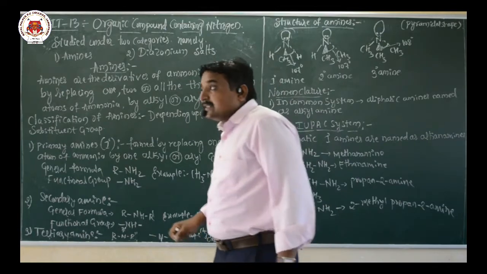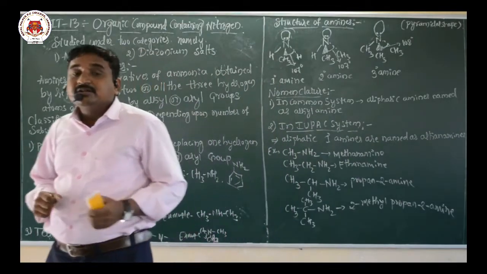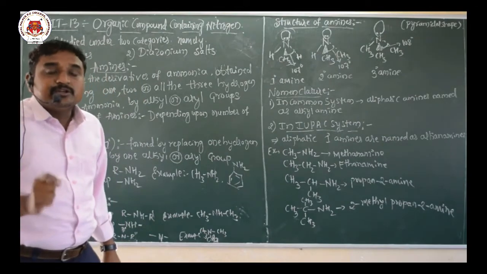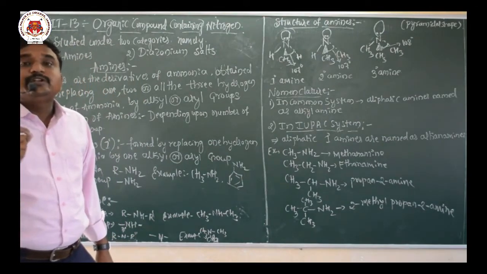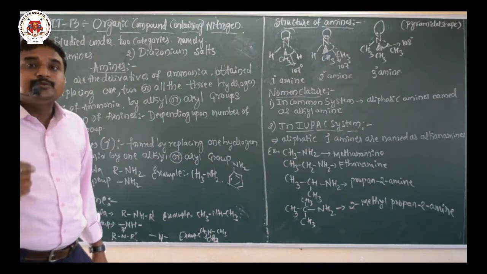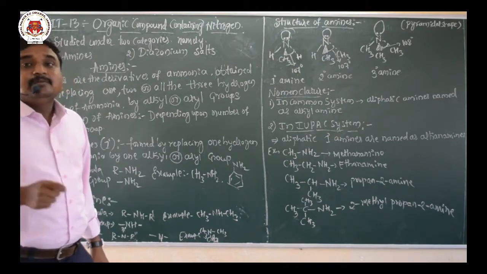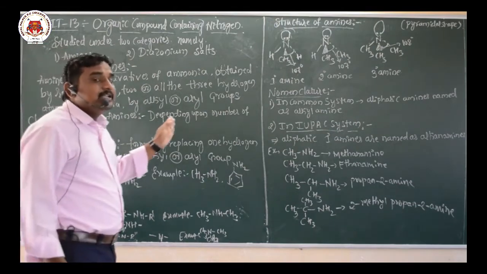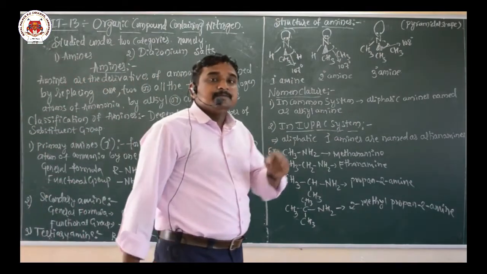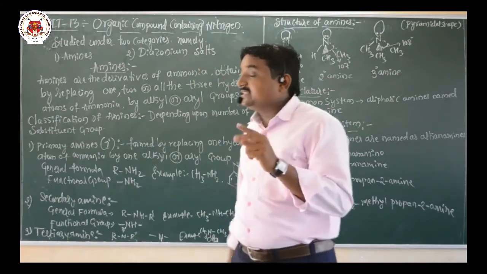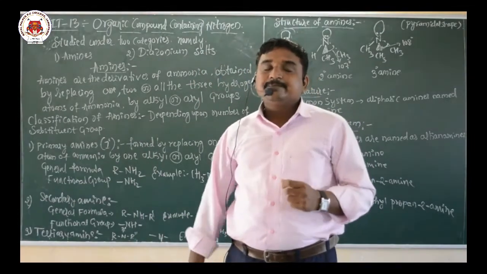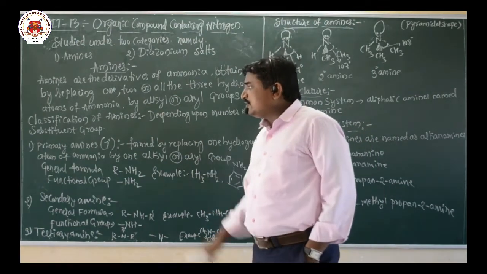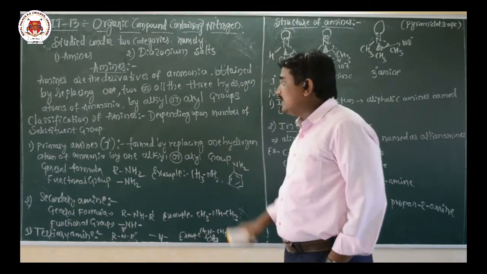Now, the classification of amines. Amines are classified mainly based on the number of substituent groups present in the organic compound. Amines are classified into three types: the first is primary amines, the second is secondary amines, and the third is tertiary amines. Now let us move to the first, primary amine.